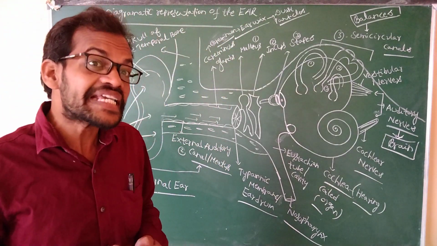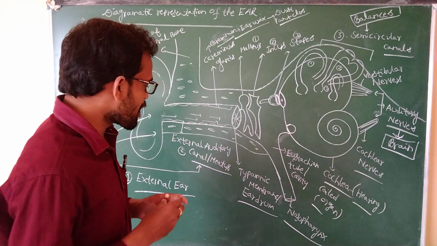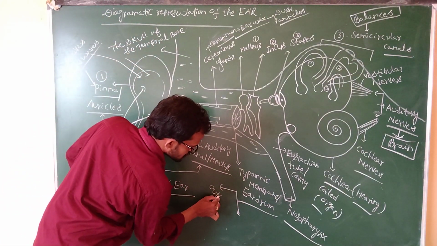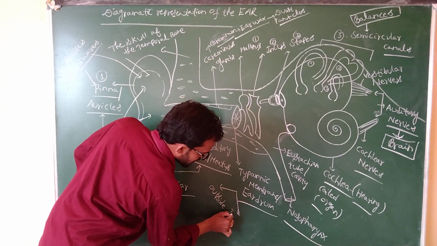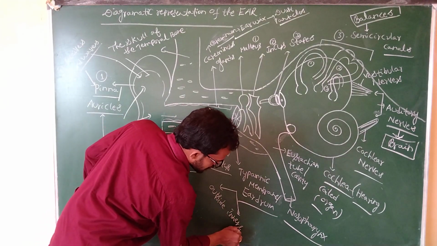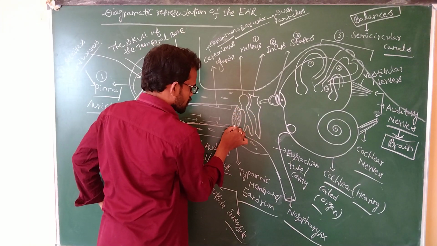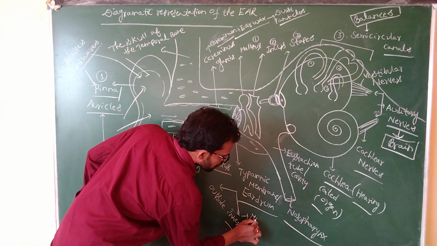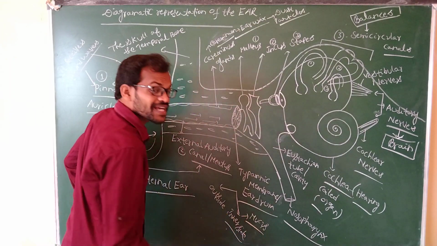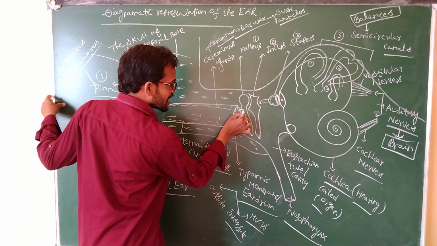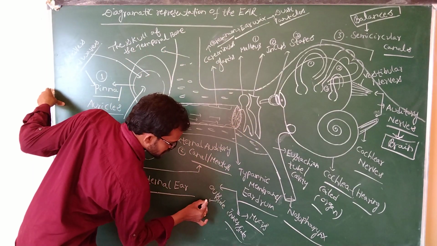The inside of the eardrum is made up of mucous membrane.